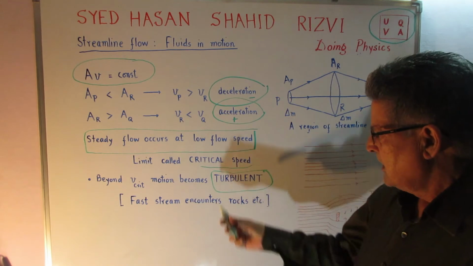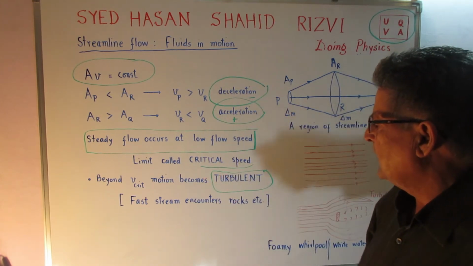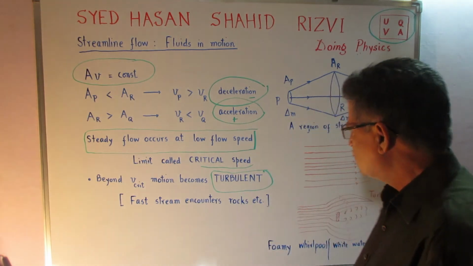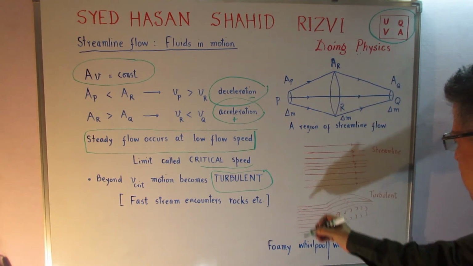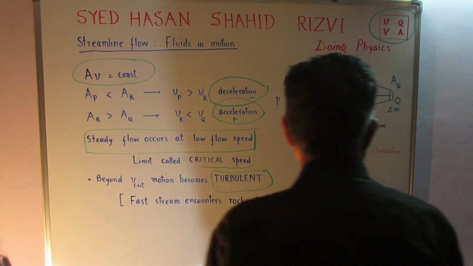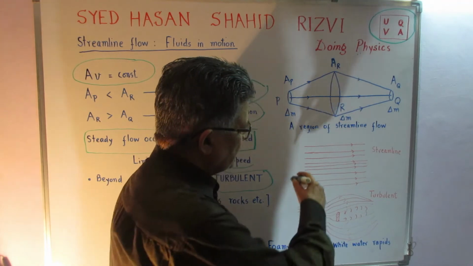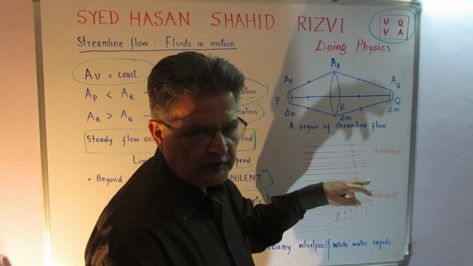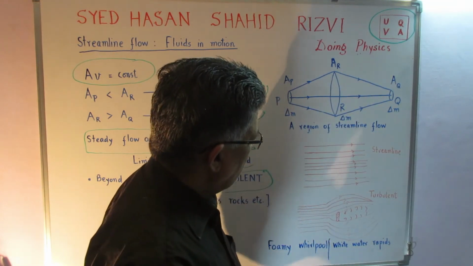stream with a speed less than the critical speed encounters rocks, etc., which has been shown in this diagram and this diagram. This is for a streamline and this is for the turbulent situation. In the streamline you can see that the velocities may be different in the different layers, different lamina.